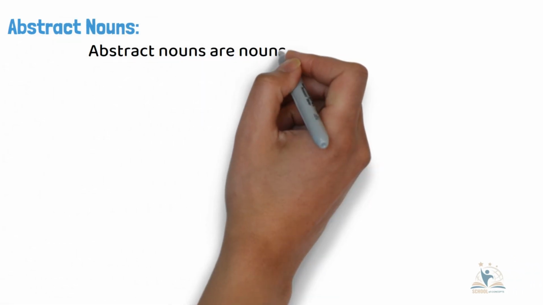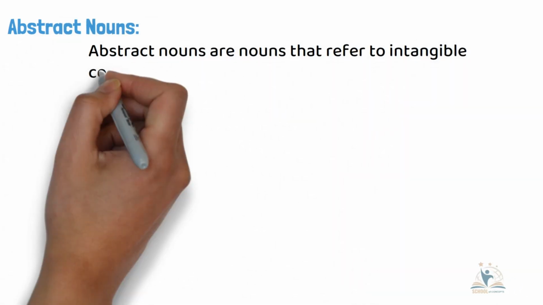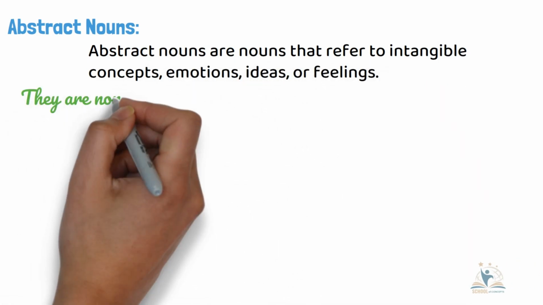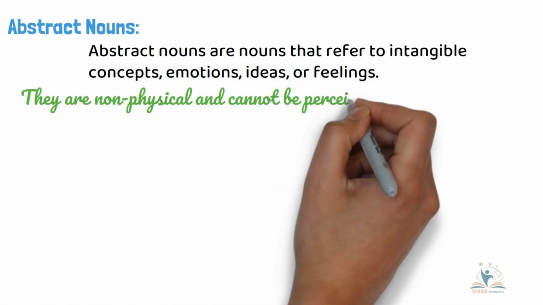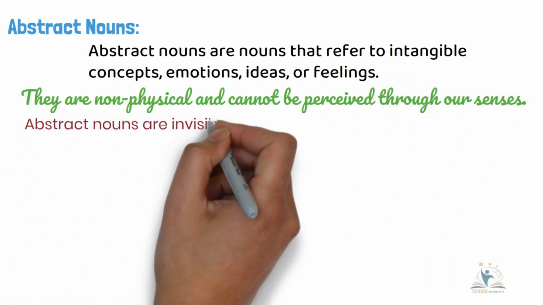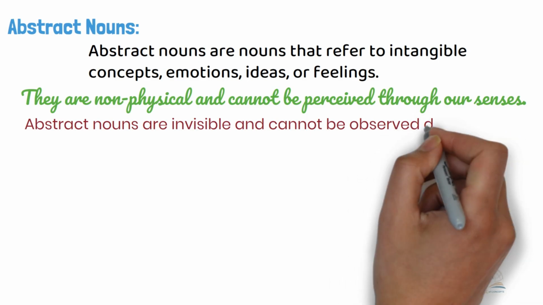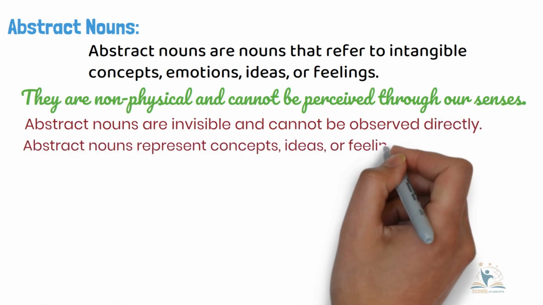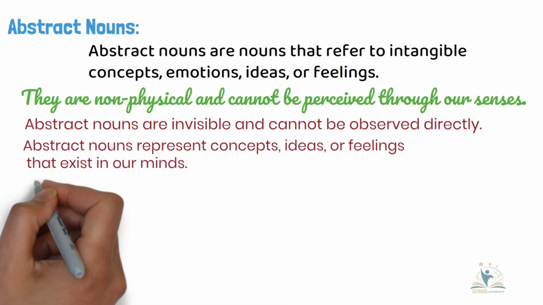Abstract nouns. Abstract nouns are nouns that refer to intangible concepts, emotions, ideas, or feelings. They are non-physical and cannot be perceived through our senses. Abstract nouns are indivisible and cannot be observed directly. Abstract nouns represent concepts, ideas, or feelings that exist in our minds.